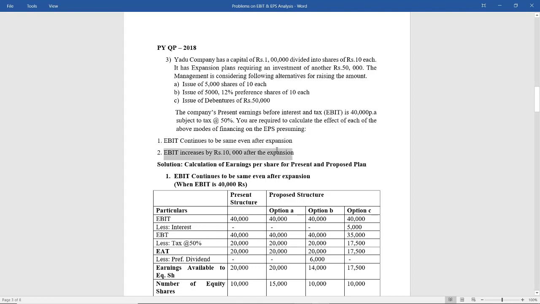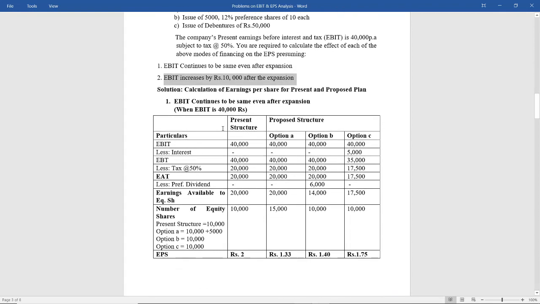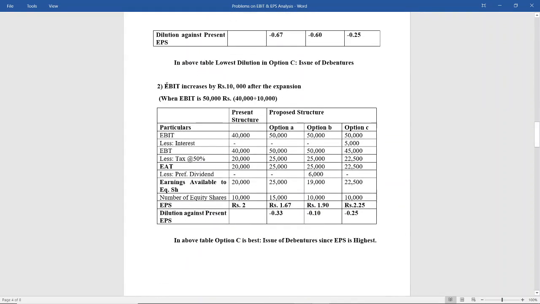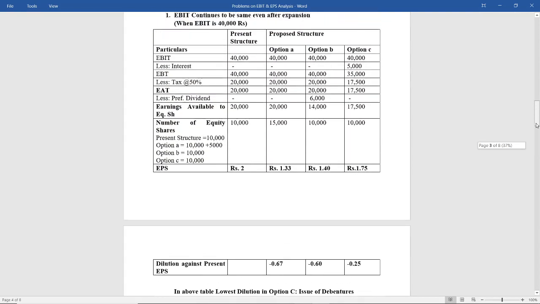Or EBIT increases by rupees 10,000 after the expansion. So here we need to give our answers in two parts. Part A, where we will be seeing that EBIT continues to be the same even after expansion, and part B, where we will be seeing that EBIT increases by 10,000 even after expansion.